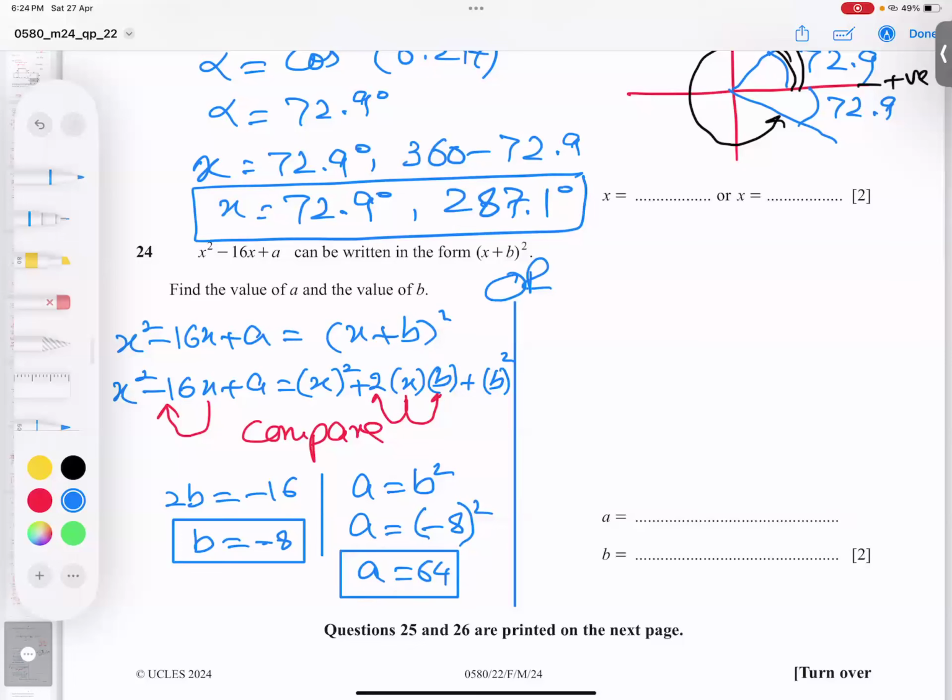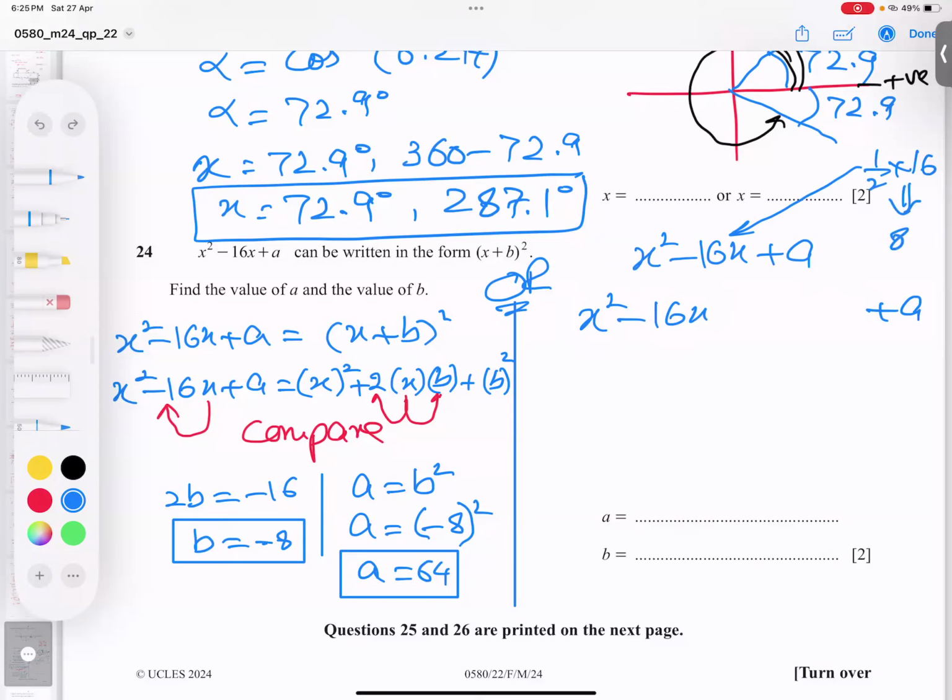The second method I'm doing is called completing the square. Maybe you remember or not, and I have done the second method as well with you. Do we have any number before? Nothing. No need to write. Just copy both terms as it is, with a gap. What is half of 16? Half into 16 becomes 8. Take a square and add them. So look, 8 square add and 8 square subtract.